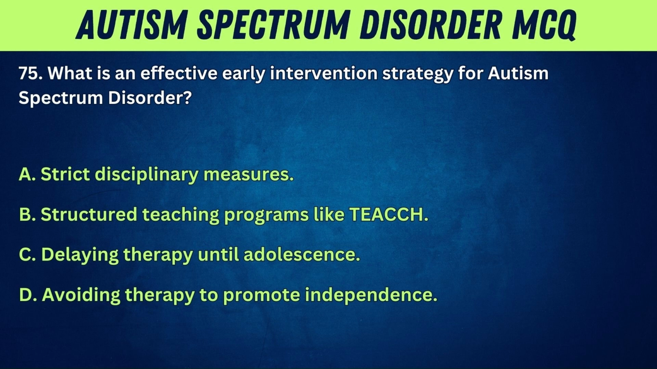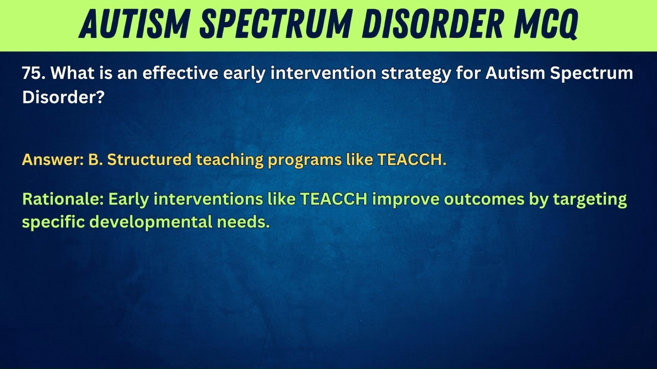75. What is an effective early intervention strategy for autism spectrum disorder? A. Strict disciplinary measures. B. Structured teaching programs like TEACCH. C. Delaying therapy until adolescence. D. Avoiding therapy to promote independence. Answer: B. Structured teaching programs like TEACCH. Rationale: Early interventions like TEACCH improve outcomes by targeting specific developmental needs.